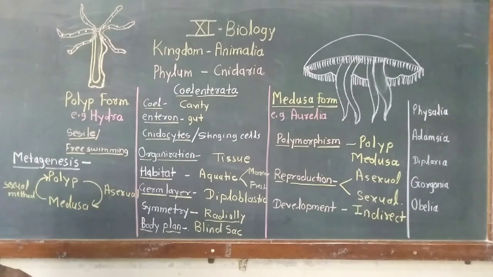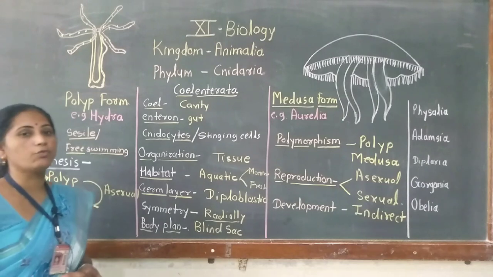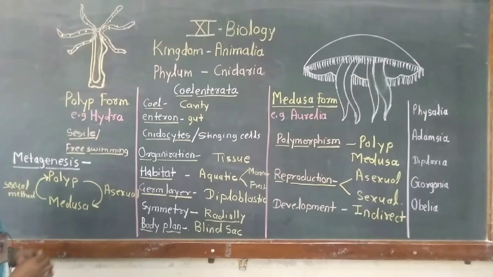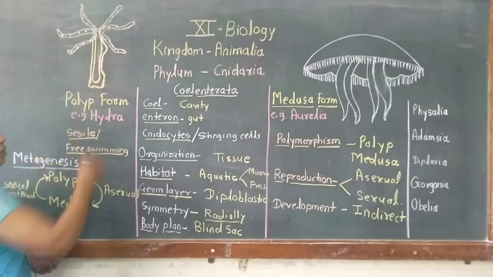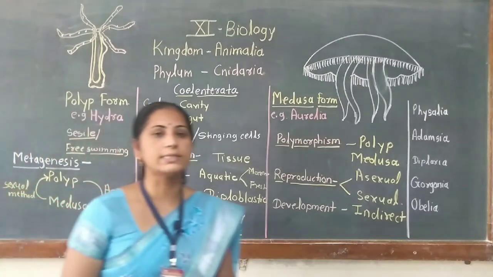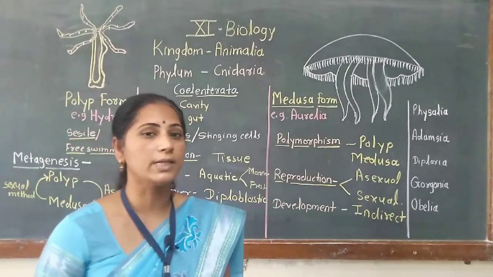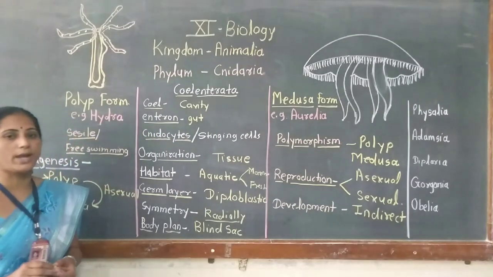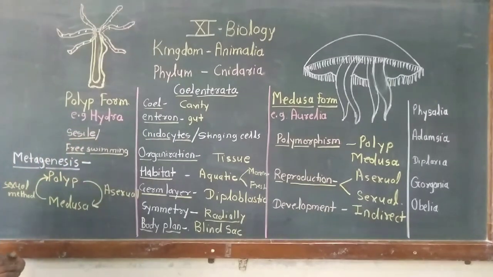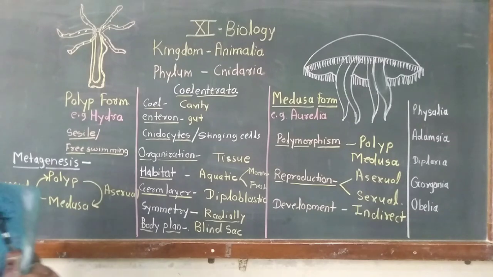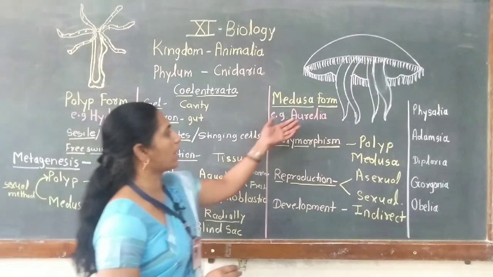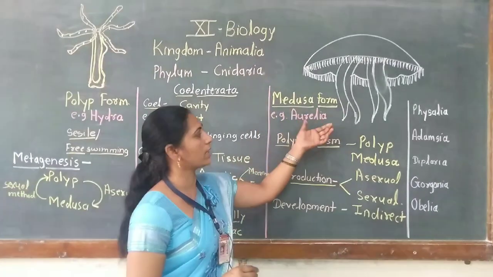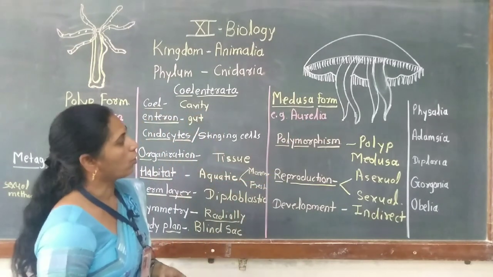Tentacles may help in locomotion as well as capturing of food material. Here two sexes are present in the same organism, that is ovary and testis. Gonads are present in the same organism. Such an organism is called a hermaphrodite. Both sexes are present in the same organism. Or sexes are separate in the case of medusa; male medusa and female medusa are separate in the case of Obelia.